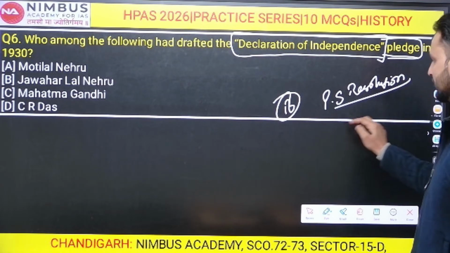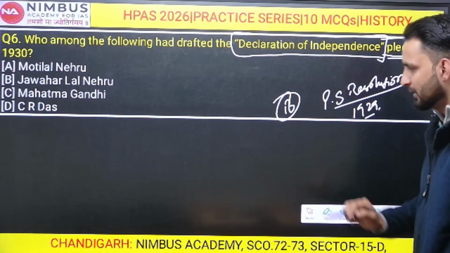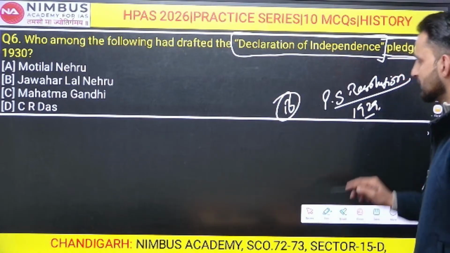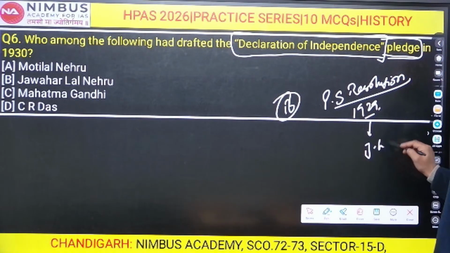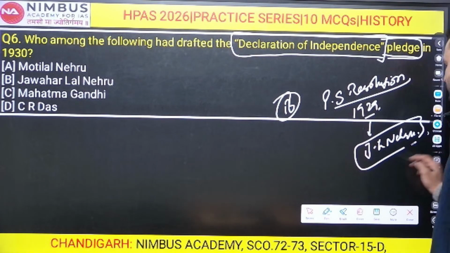Purna Swaraj resolution that was taken up in 1929. So if you are being asked about the Purna Swaraj resolution, who drafted it, then your answer should be Jawaharlal Nehru, right? Then only your answer should be Jawaharlal Nehru.